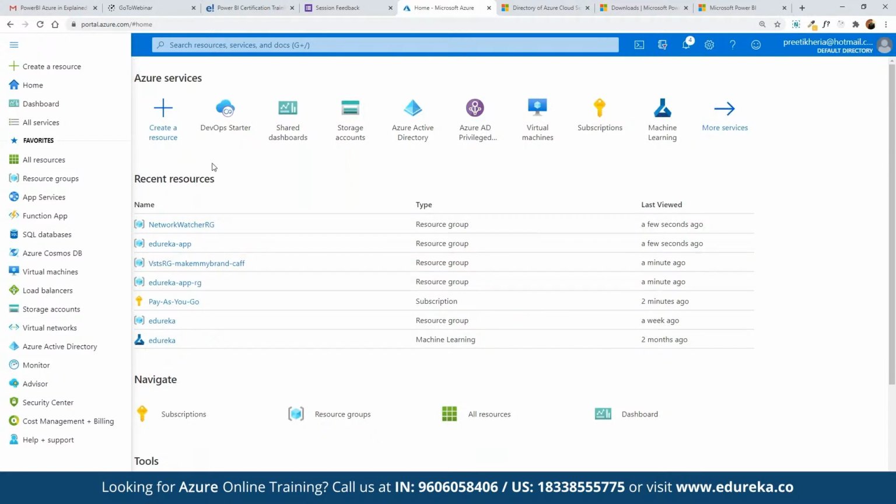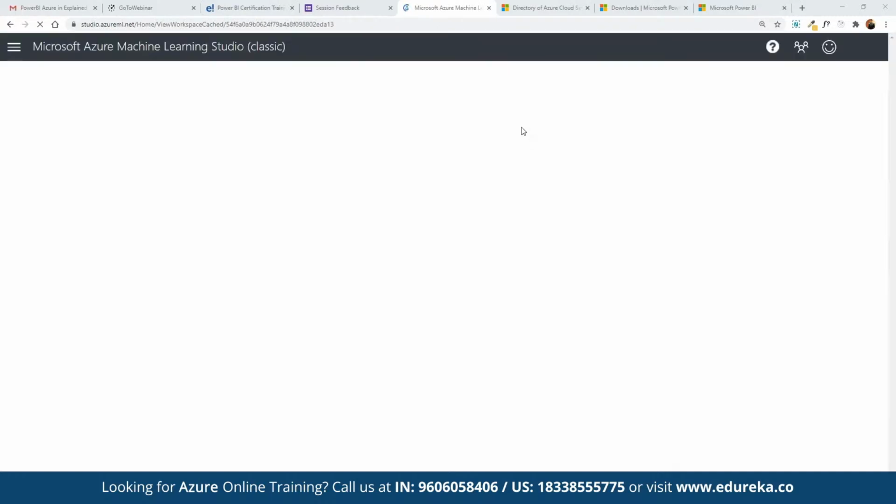To get started working on the ML Studio, we can search for a link directly called ML Studio from Azure. Here we can type in studio.azureml.net, where we can log in via our own Azure account that we have signed up for. Here we can click on sign in. And once we sign into this link, we would be taken to the Azure ML Studio that we can use for getting started with the machine learning models deployment.